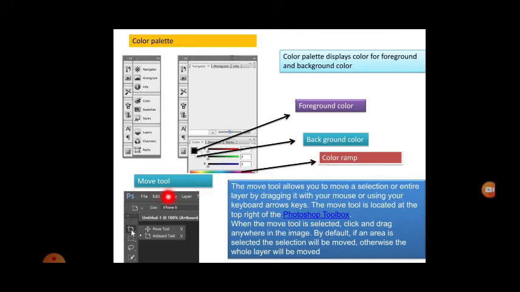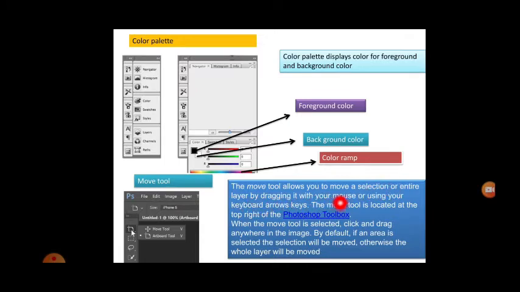Next is move tool. So let us come to the tools one by one. The move tool allows you to move a selection or an entire layer by dragging it. What do you mean by layer? A particular part of a picture is nothing but a layer. So if you want only this particular part, then you can choose the particular layer of the picture. No need to choose the whole picture. You can choose some part of the picture.